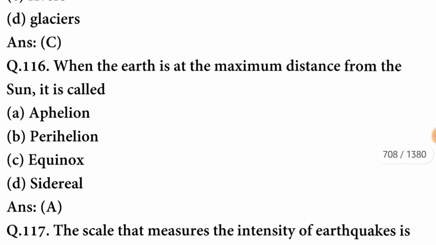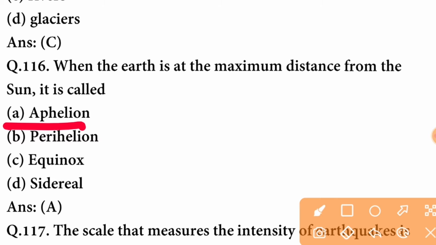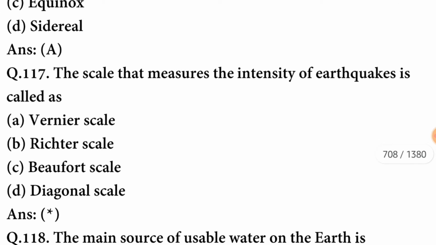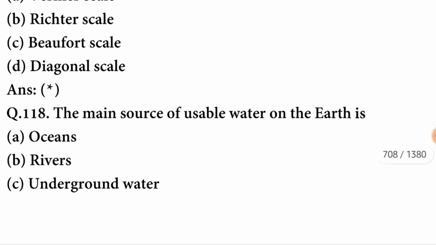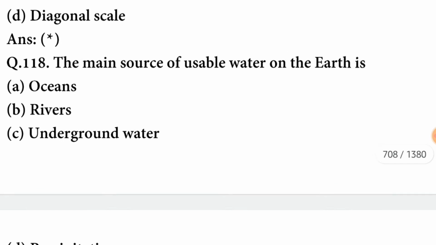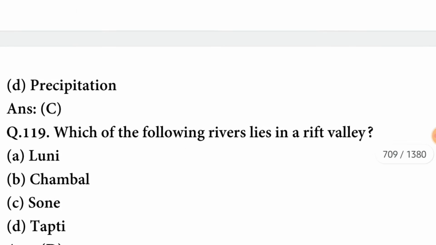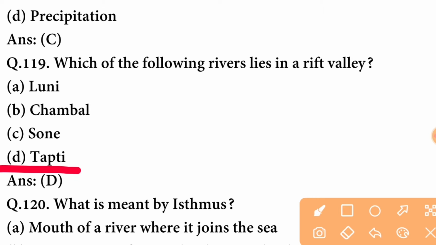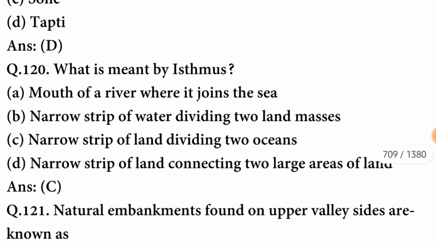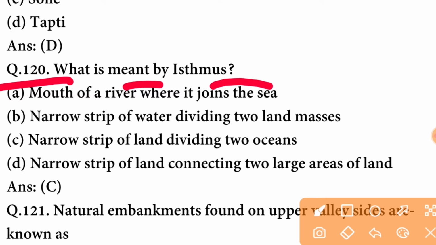When the earth is at maximum distance from the sun, it is called aphelion. A option is correct. The scale that measures the intensity of earthquakes is called Richter scale. B option is correct. The main source of usable water on the earth is underground water. Which of the following rivers lies in a rift valley? The river is Tapti. What is meant by isthmus? Isthmus means a narrow strip of land dividing two oceans.